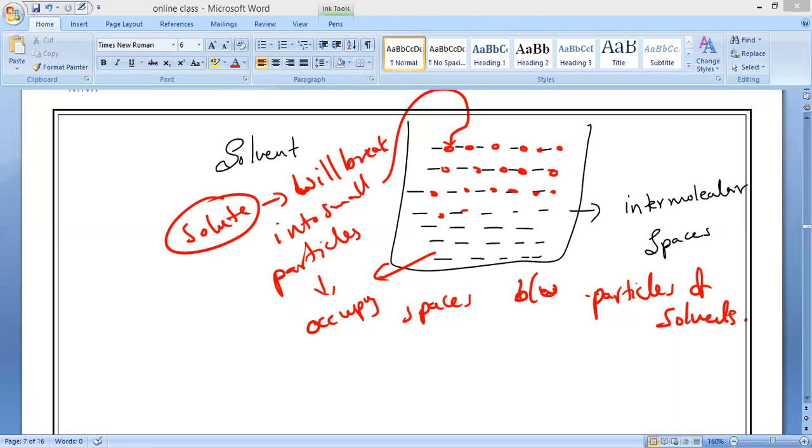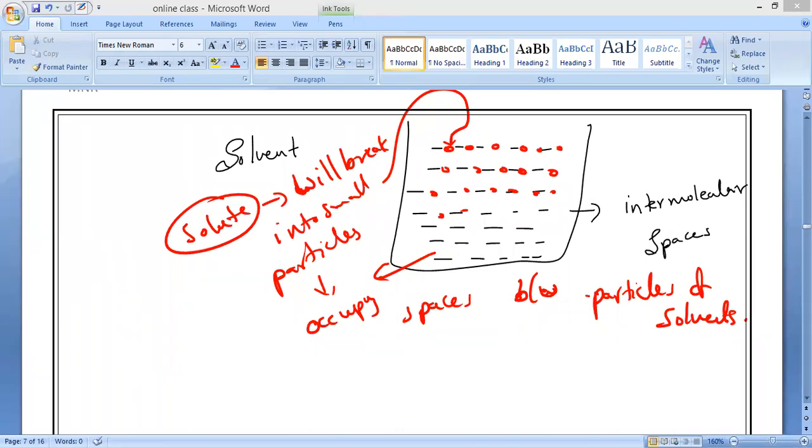Is it okay? Everybody, are you clear? So that is how to remember it. Please remember that the amount of substance cannot be increased after dissolving of solute. Is it okay, everyone? You have to remember it.